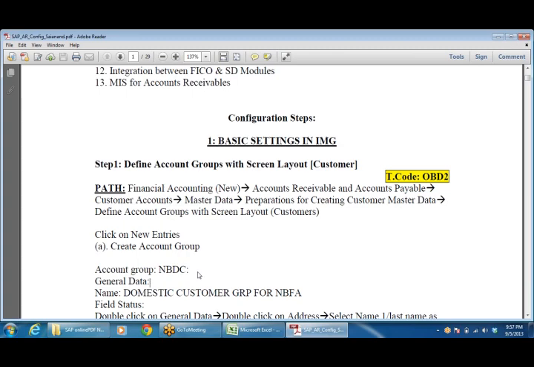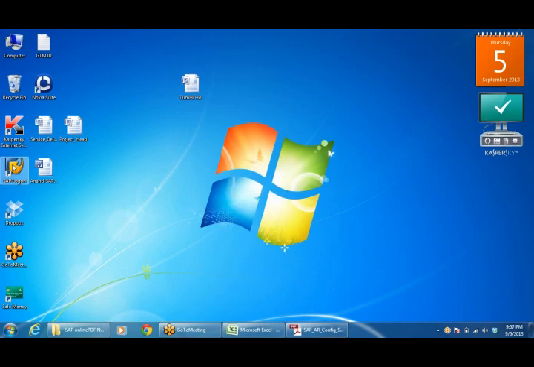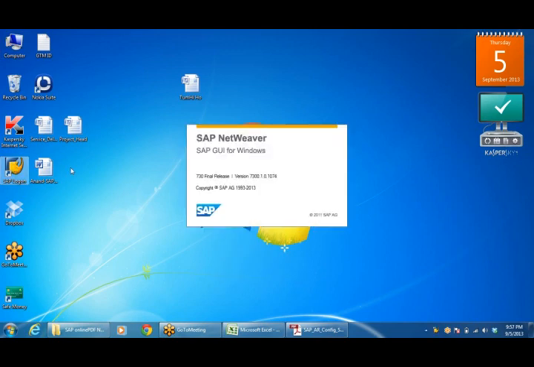I'll tell you how I'm going to use nomenclature. For example, for the chart of accounts I'm using DRCA, so like that we are prefixing our 2 company code letters. You follow like that. Okay, let me start the configuration.